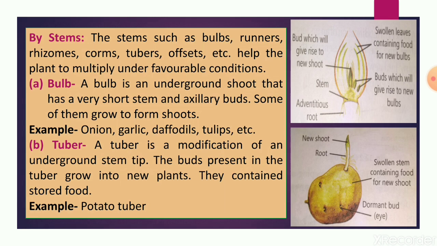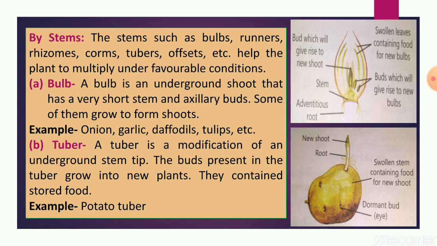When stems such as bulbs, runners, rhizomes, corms, tubers or offsets help the plant to multiply under favorable conditions, this is vegetative propagation by stem. First of all we will see bulb. We all know that a bulb is an underground shoot, a short stem, which is generally found in onion. We have studied about the bulb in onion in sixth class.